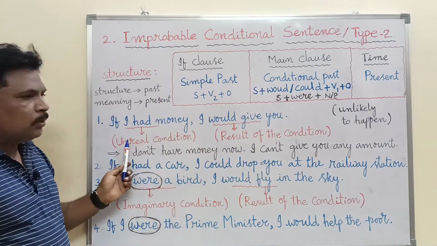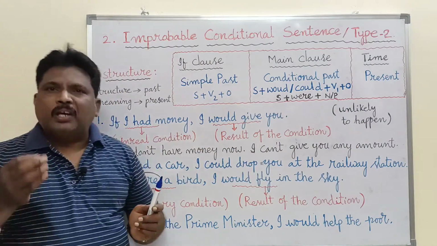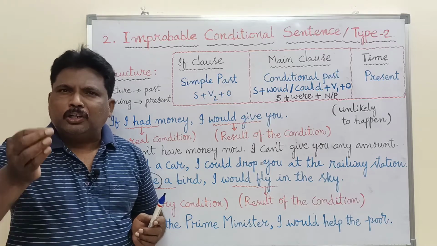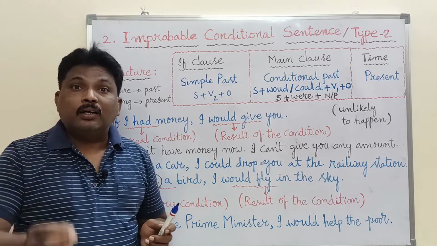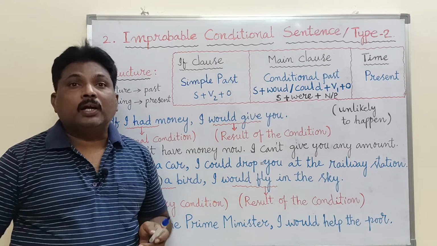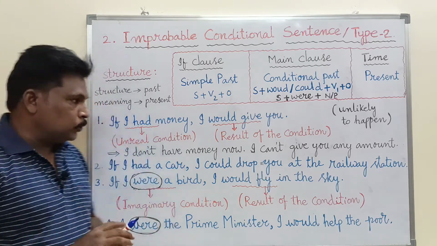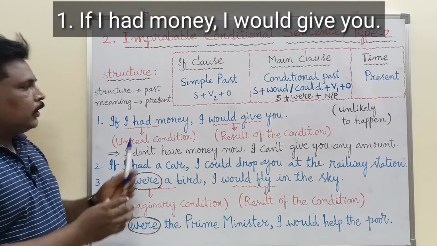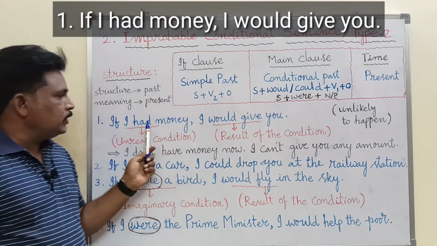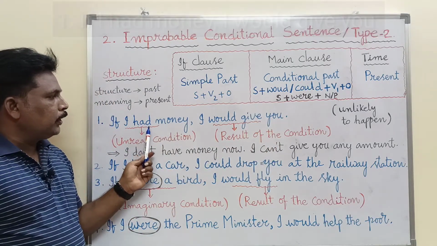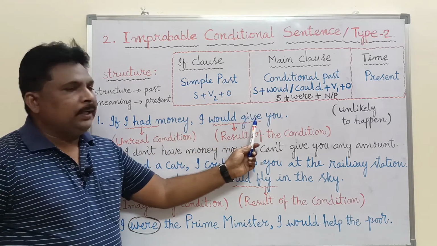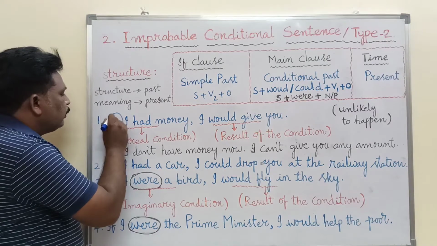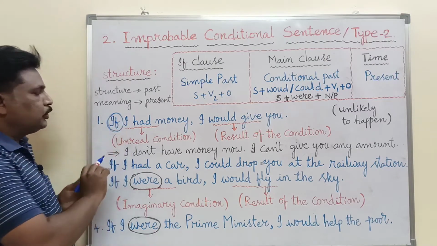Look at the example. When we look at the example, we understand the inner meaning, the deeper meaning, and the context where the improbable conditional sentence is used. Look at this sentence: If I had money, comma, I would give you. This is the subordinate clause and this is the main clause. The subordinate clause is introduced with the subordinating conjunction if.